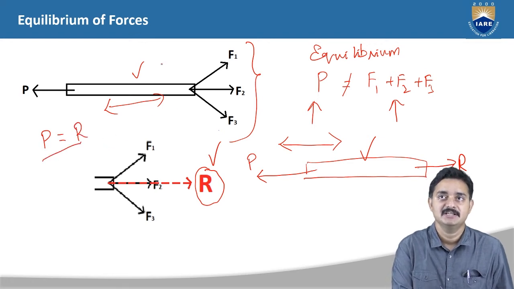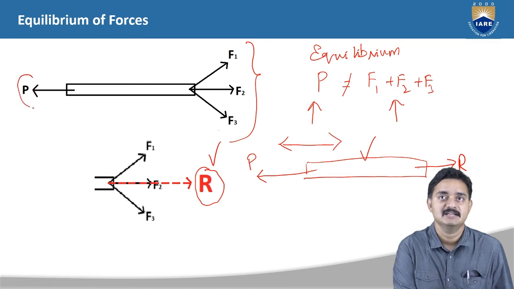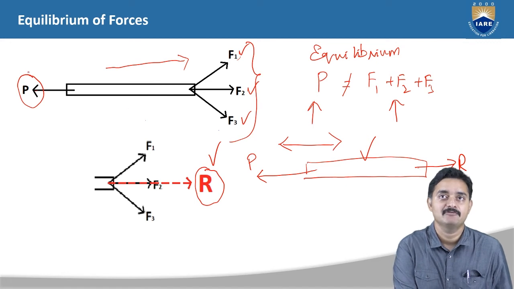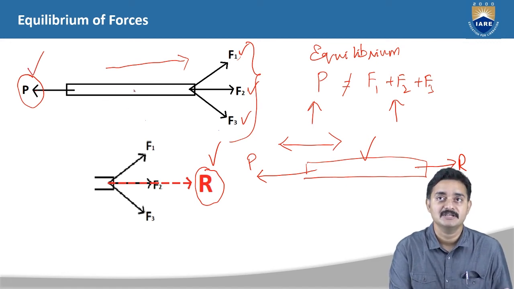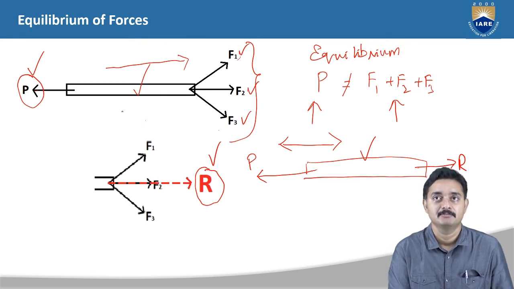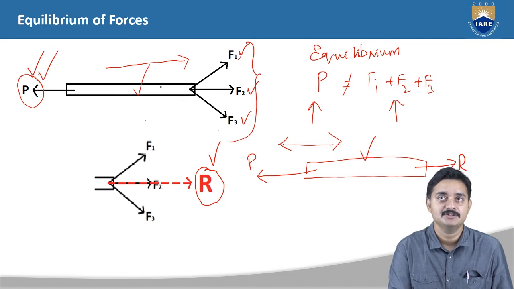Let us imagine that there is no force P acting here. Because of the applied forces F1, F2 and F3, the object is moving in the right side direction. Then afterwards we apply a force P which makes this object take rest, or it is not moving anywhere by the application of this force P. So we can say that this P force is making this object go to the equilibrium state.